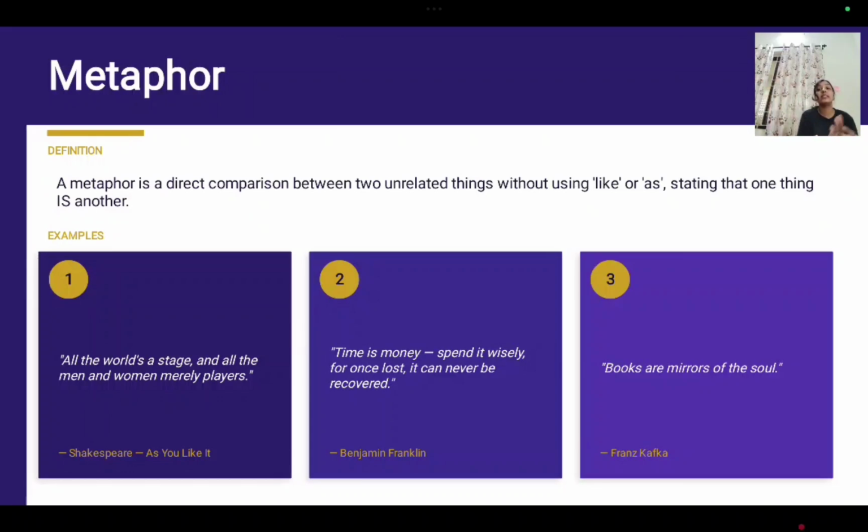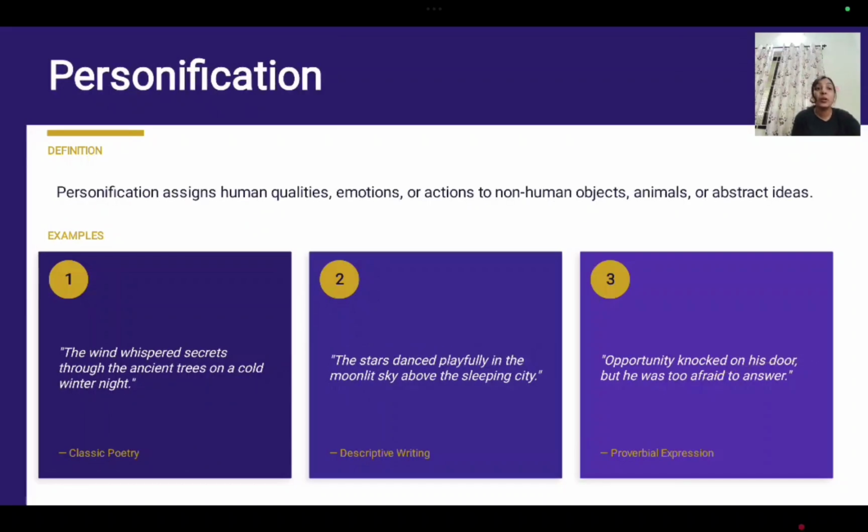All the world is a stage. Time is money. If I say time is like money, that is simile. Time is money means it is metaphor. I am comparing time to money, but I am not using like or as. It's a direct comparison of two different things, two unrelated things. That is metaphor. Now we'll go to personification.